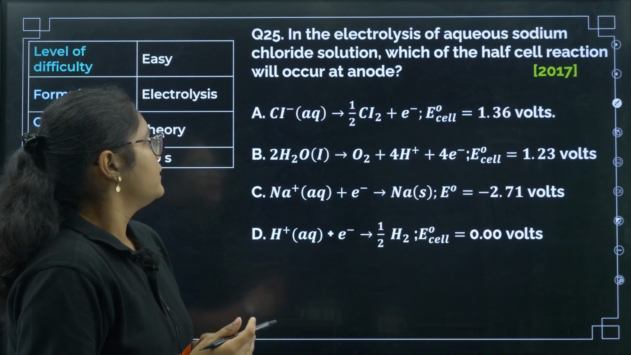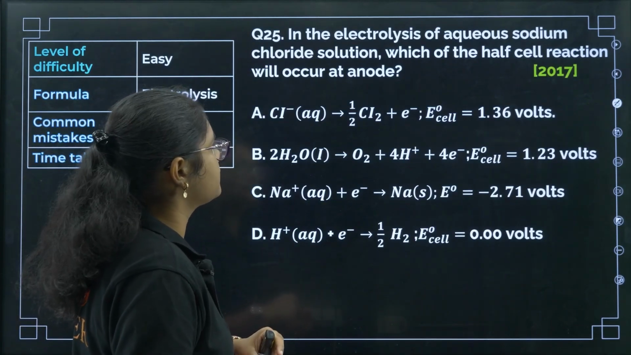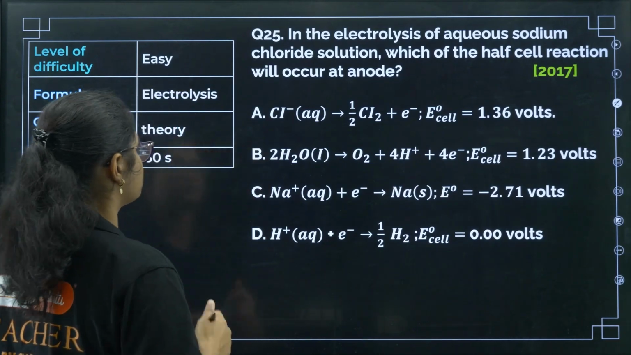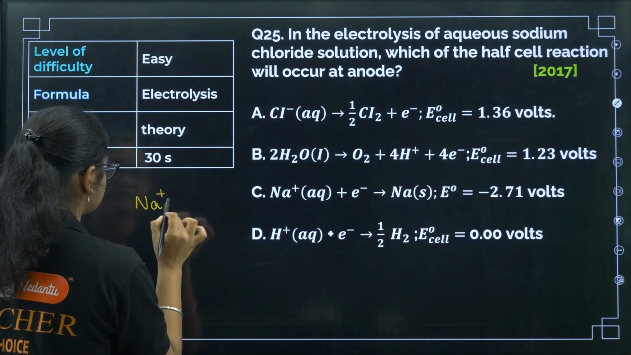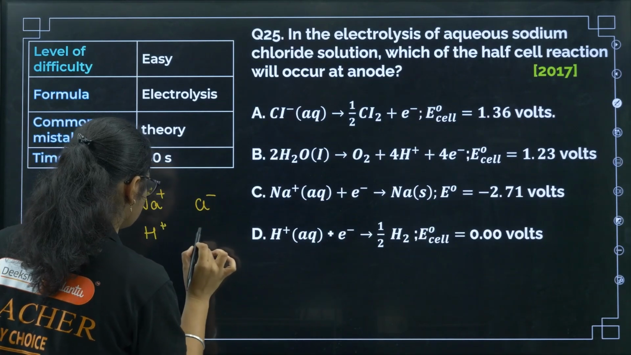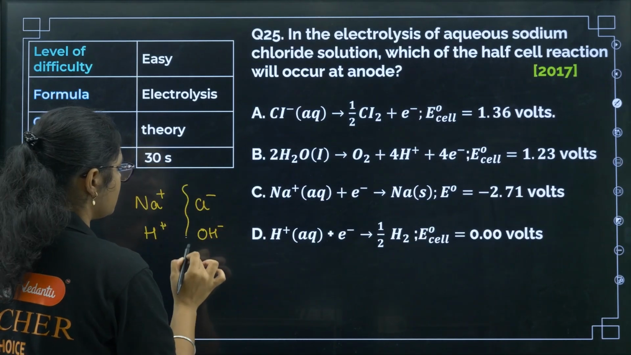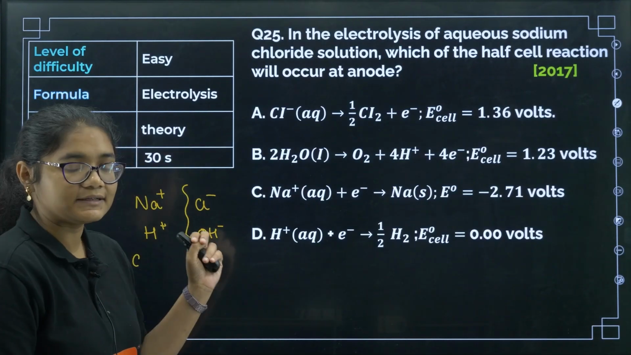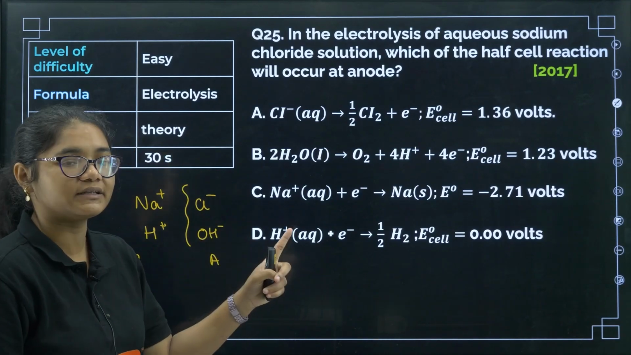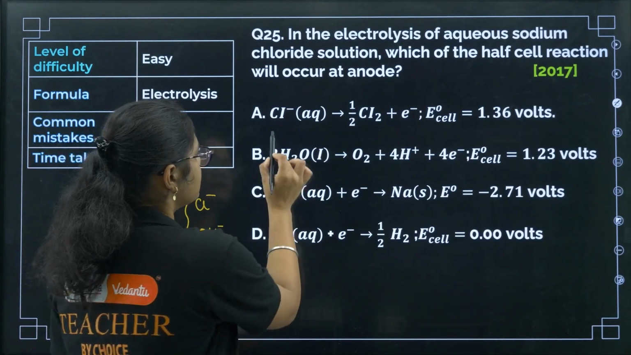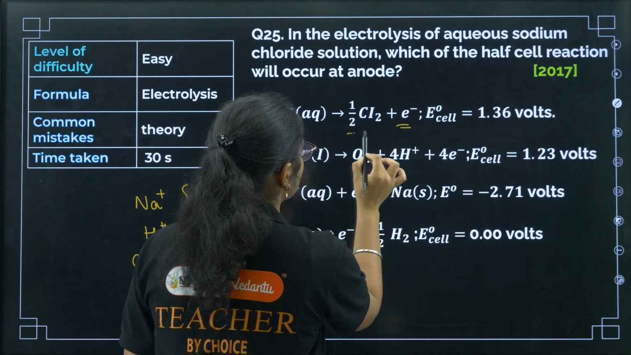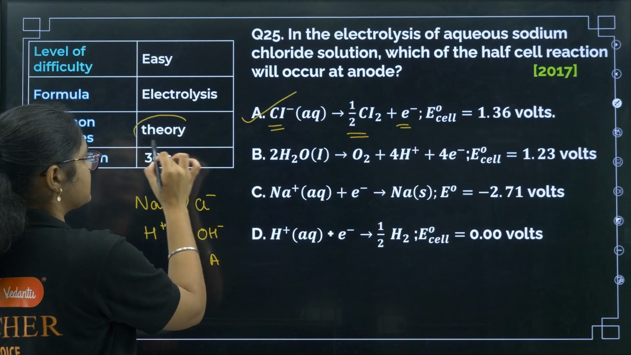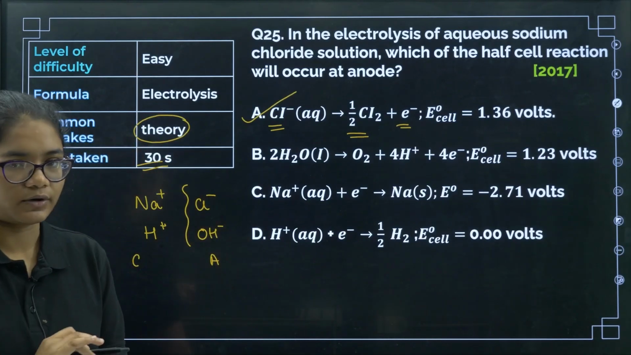Next, in the electrolysis of aqueous sodium chloride solution, which of the half cell reactions will occur at anode? So you have sodium chloride aqueous solution. So Na plus, Cl minus, H plus, OH minus, right? These two will move towards cathode, this one will move towards anode. Now chlorine, as we said, has more oxidation potential, so chlorine will lose electron to give you Cl2 gas. So you can see here Cl minus is losing electron to give you chlorine. So the correct answer is option number A. This question again is theoretical and easy, more than 30 seconds is not required.